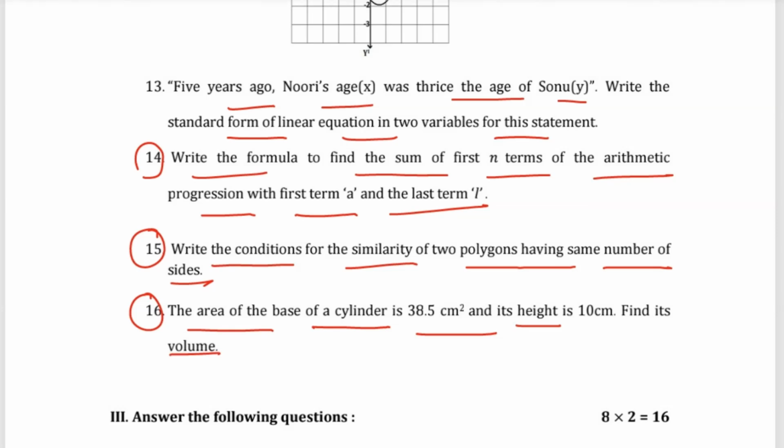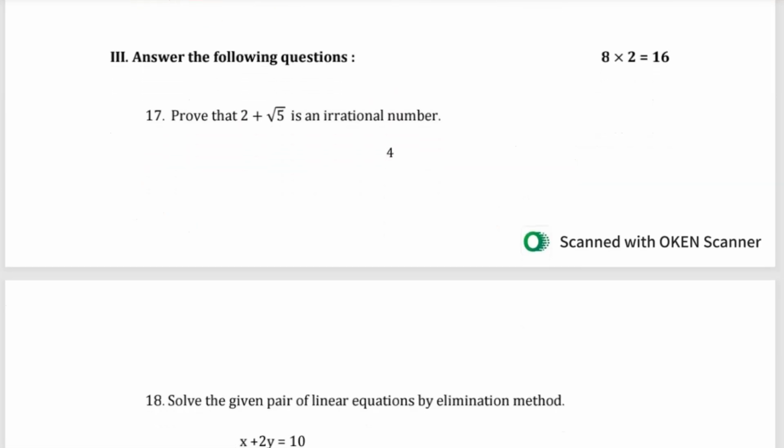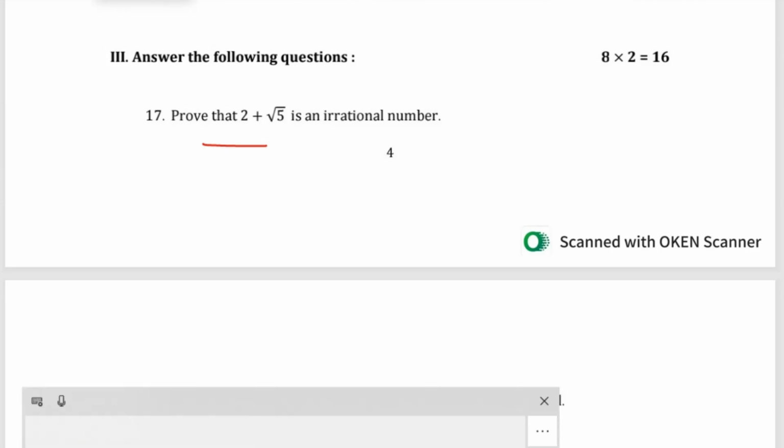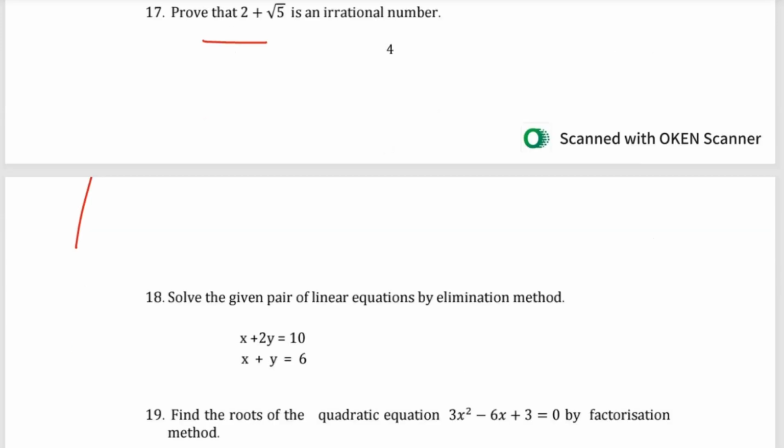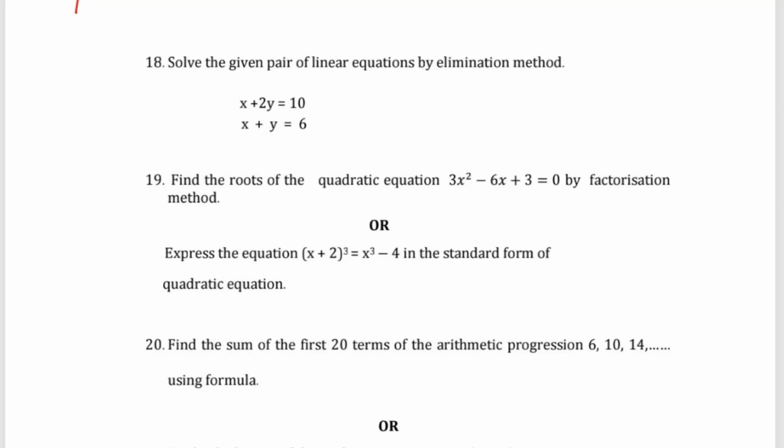Then moving on with the third main, we have questions for 2 marks. The first one is: prove that 2 plus root 5 is an irrational number. That is question number 17. Then moving on with the next question, we have question number 18.